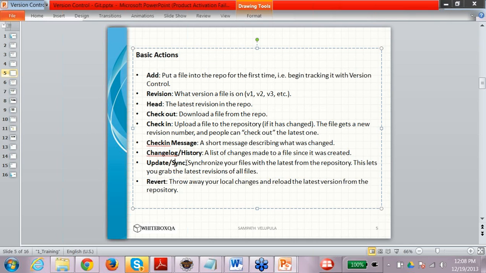Then you have update or sync. As I have told, update and sync will synchronize your file with the latest from the repository. So let's say you want to do away with whatever local file you have and just update to whatever was committed last in the repository. You will say sync or update. Then if for some reason you want to throw away the latest and revert back to a previous version, you can use revert. So these are certain terms that are global to all the source control versions.